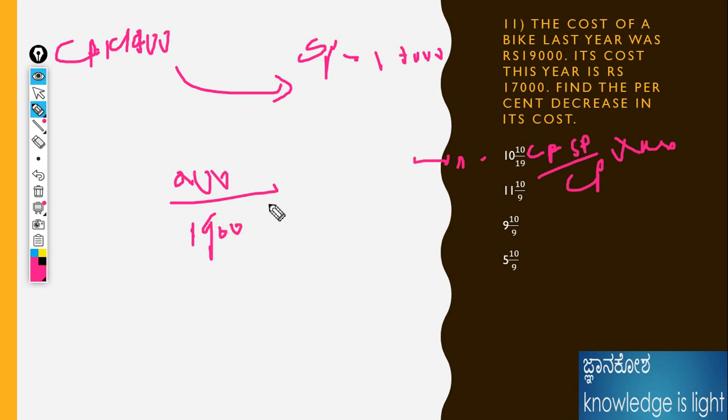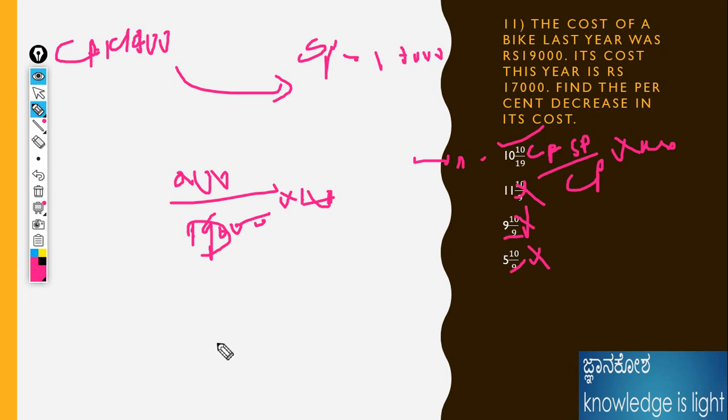Into 100. The answer will come as such, because anyway 19 is ruled out from this, since the denominator is 19 and this is not at all coming; anyway 200 divided by 19 should be coming. This is the correct answer. While doing the problem, just see the options. If the options are available, better take the options and calculate. It will be very easy to get the marks in any of the exams. That is what I mean to say.